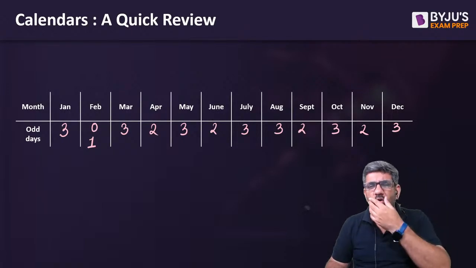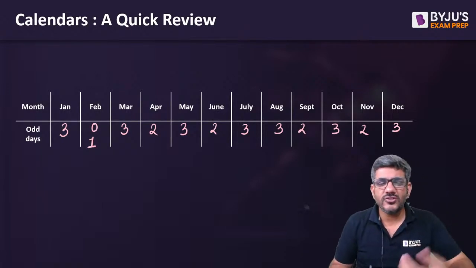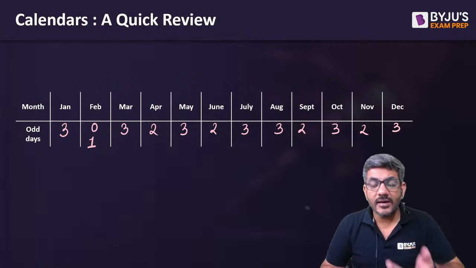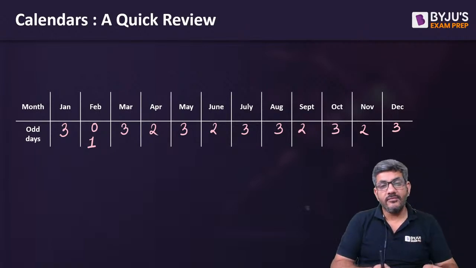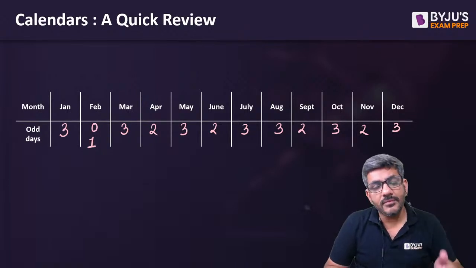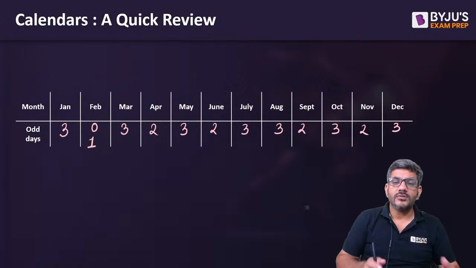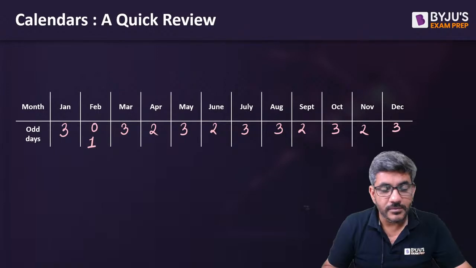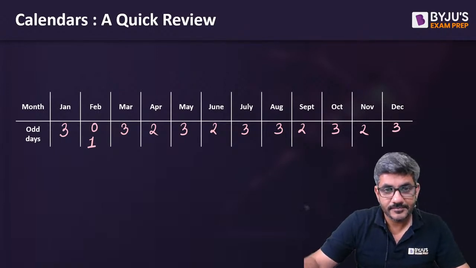याद कर लेंगे, खैर बुरा ही नहीं है, ठीक है. But anyways, it does not take much of time to calculate them. Whenever 31 days are there, divided by 7, the remainder is 3. Whenever 30 days are there, divided by 7, the remainder is 2. और February month में 28 या 29 days होंगे, so the number of odd days would be either 0 or 1. One of them would be the number of odd days that month.